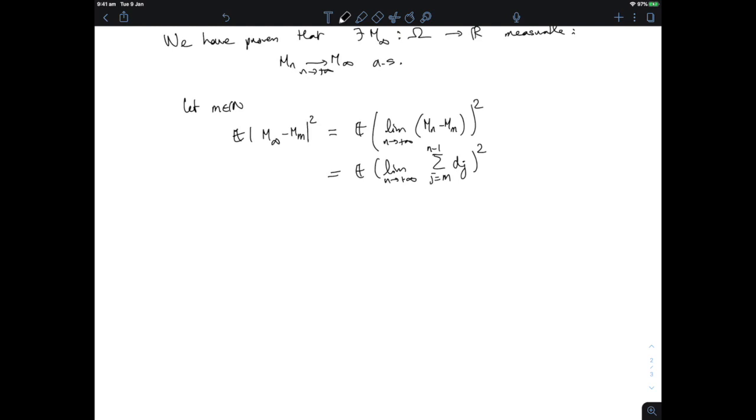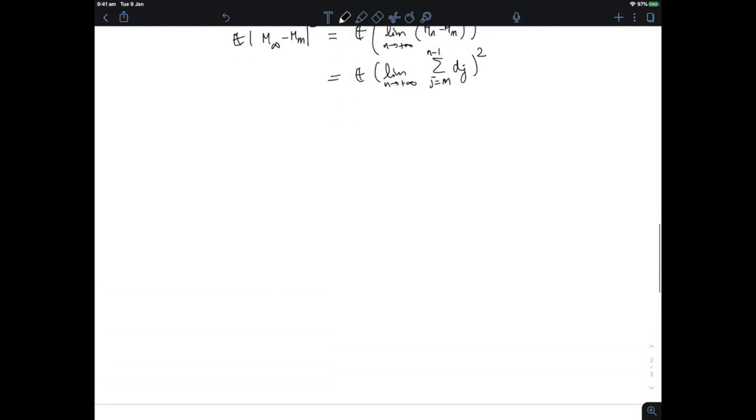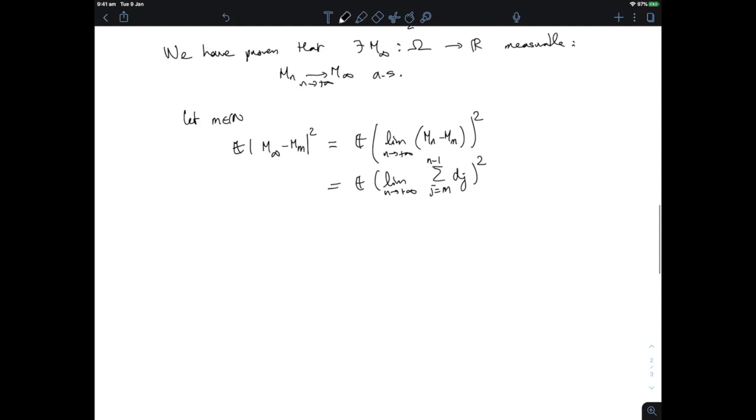Right, so it's the limit of such an object. The sum of the dj squared, that's a non-negative variable, so I can exchange the limit. Worst case scenario, I'm controlling by plus infinity and I get no information, but we'll see that. So we're not controlling by plus infinity, we're very much controlling by something finite, in fact by something that goes to 0 as m goes to infinity.